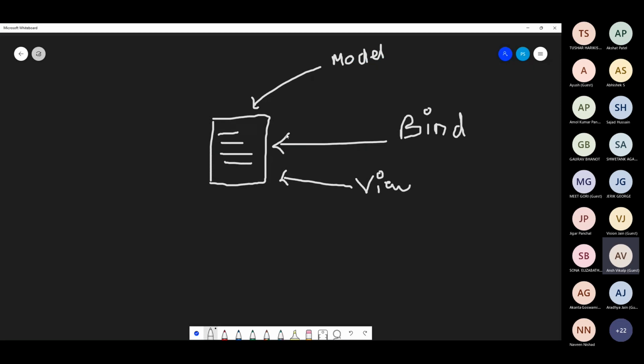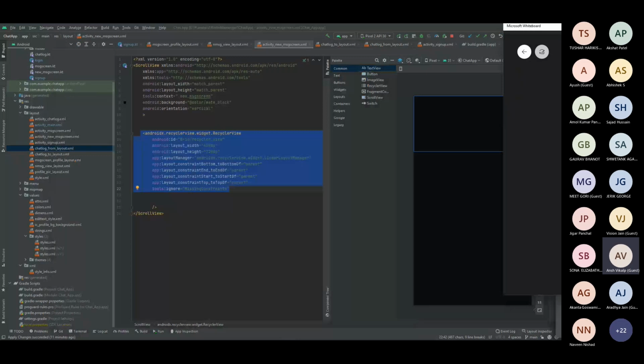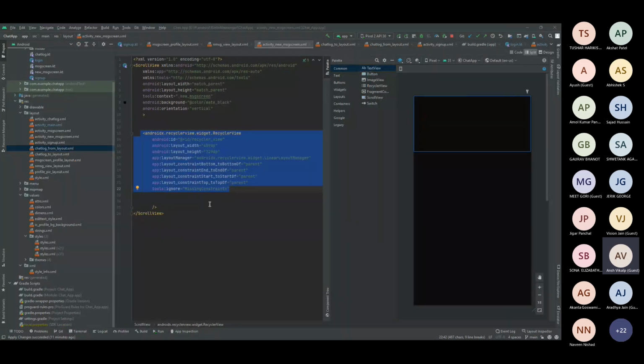But you can avoid all this. Normally in industry, instead of using recycler view every time, we use the Groupie adapter. It is also known as Groupie viewer, Groupie adapter, anything, but normally it's known as Groupie. You can use this Groupie, and it's very easy to implement. You don't have to add all this stuff every time. I will show you how it is done in the chat log.